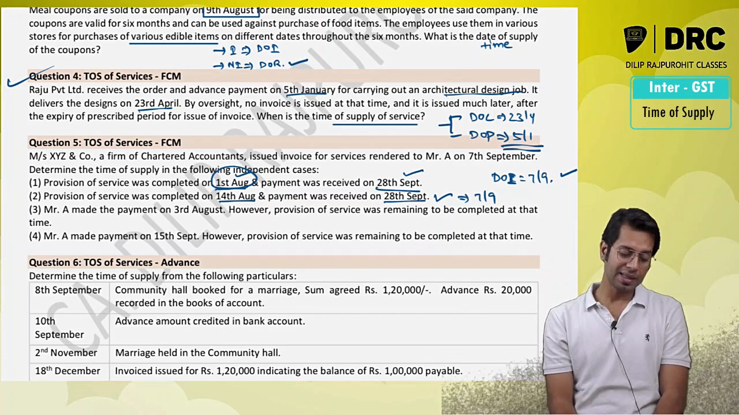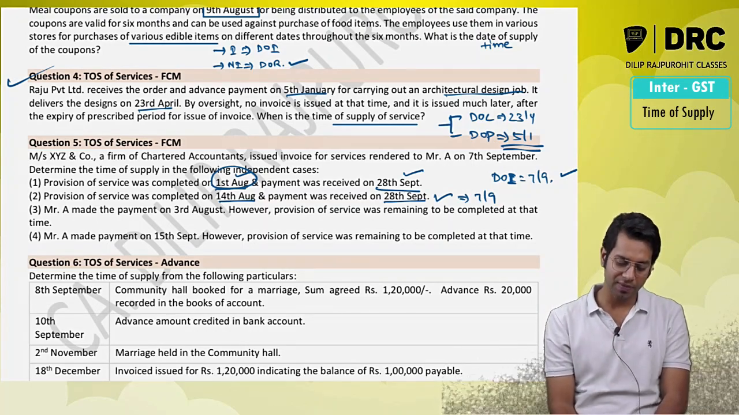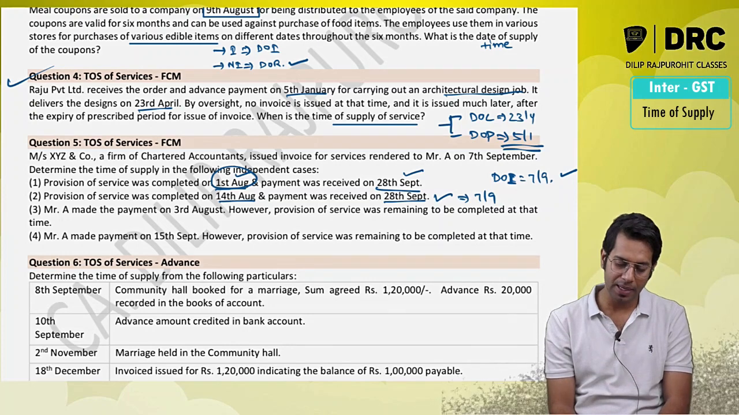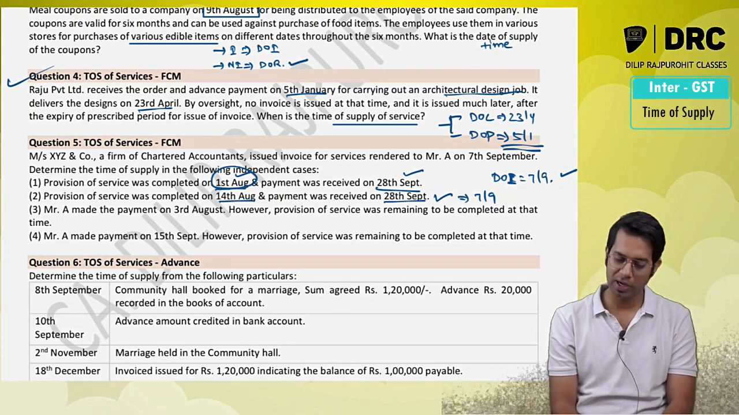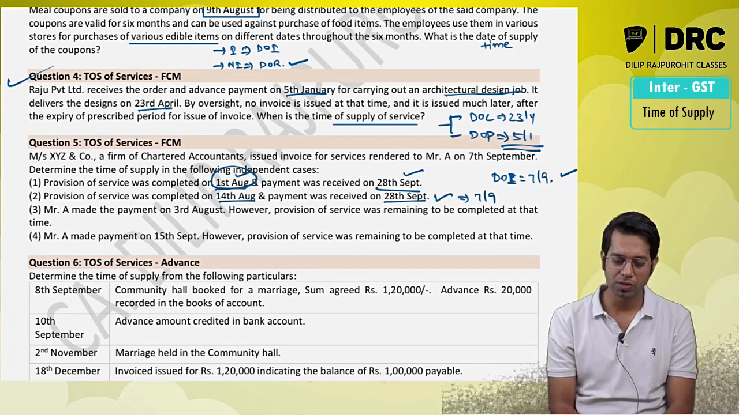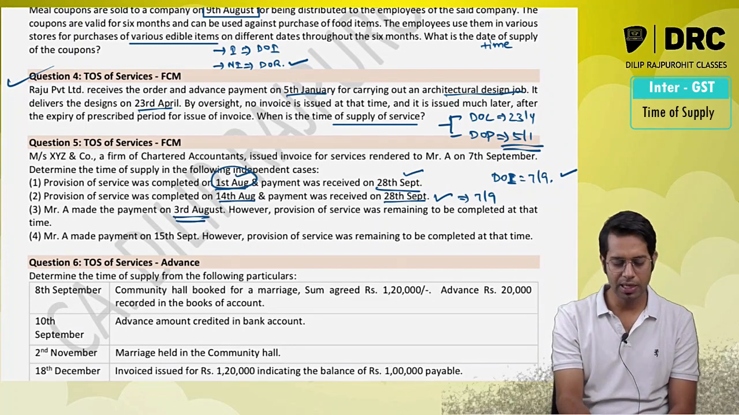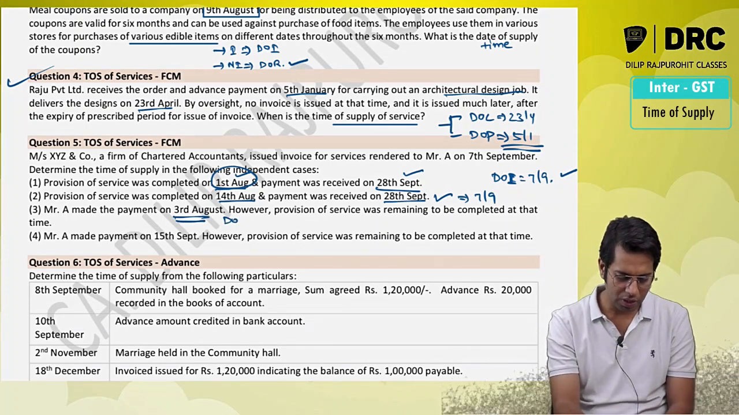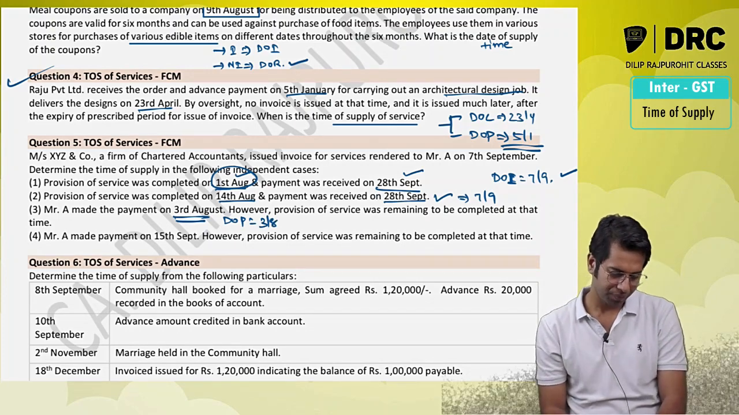Mr. A made the payment on 3rd August. However, the provision of the services was remaining to be completed at that time. So payment is made but the services were not provided. No issues. Date of invoice or date of payment, whichever is earlier. Who is earlier? Date of payment is earlier. So here the date of payment, 3rd of August, will be the time of supply.